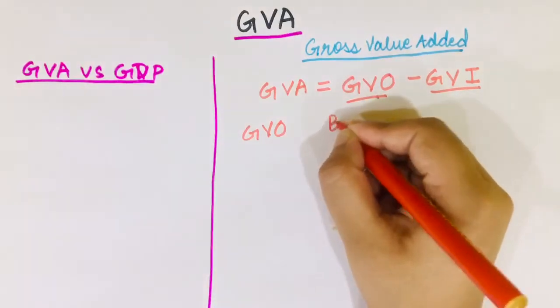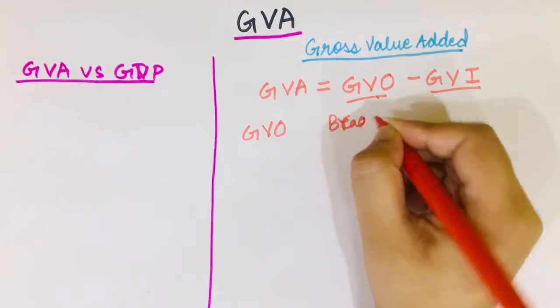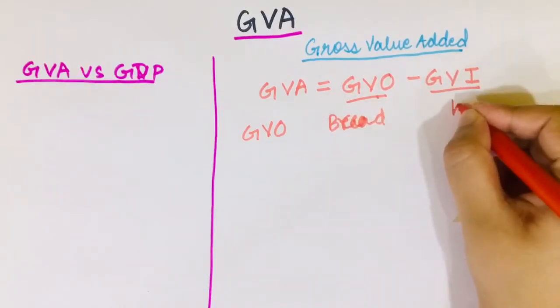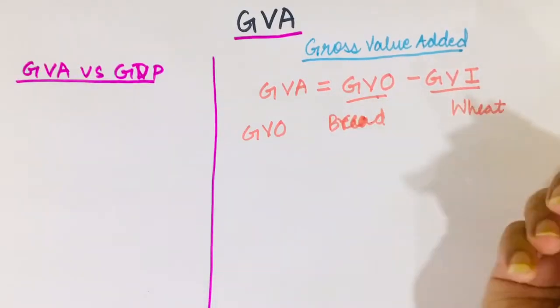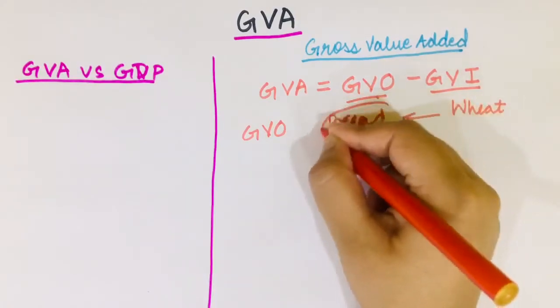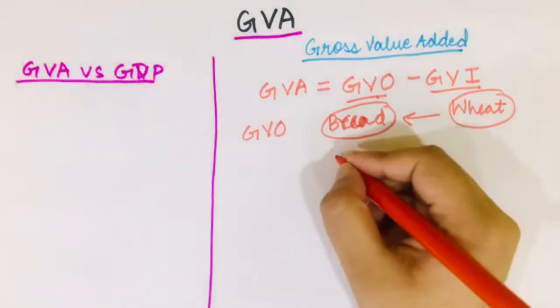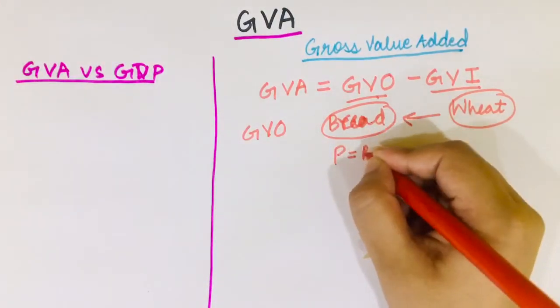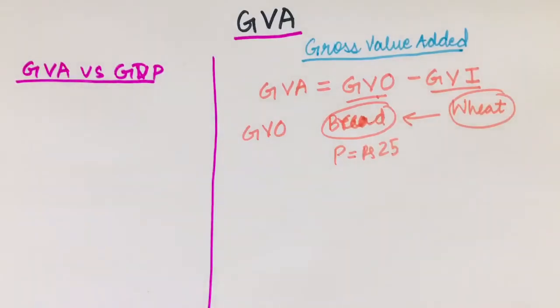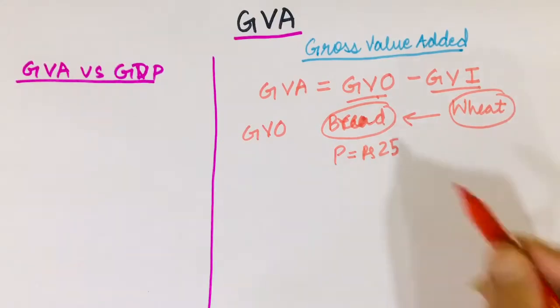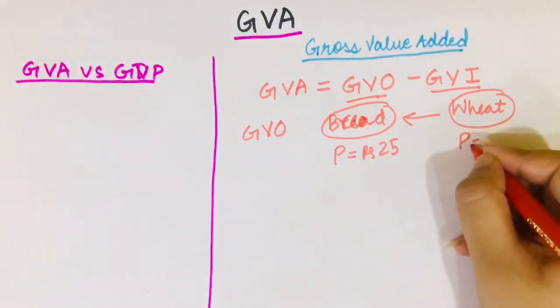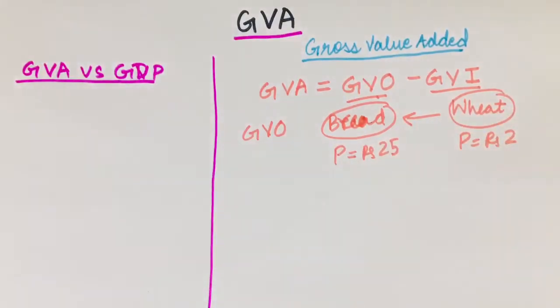Suppose there is a bread producer who produces bread using wheat. So wheat is the only input that the person is using to produce bread. So this bread is produced using wheat and the price of the bread is suppose rupees 25. Okay, which price is this? I'm going to talk about that a little while later, but for now just suppose that the price is 25 and we are talking just about one bread. And suppose for producing this one bread, a total of rupees 2 of wheat is going into this bread.